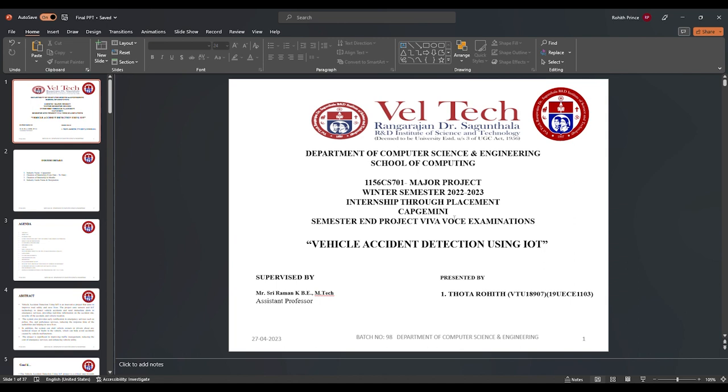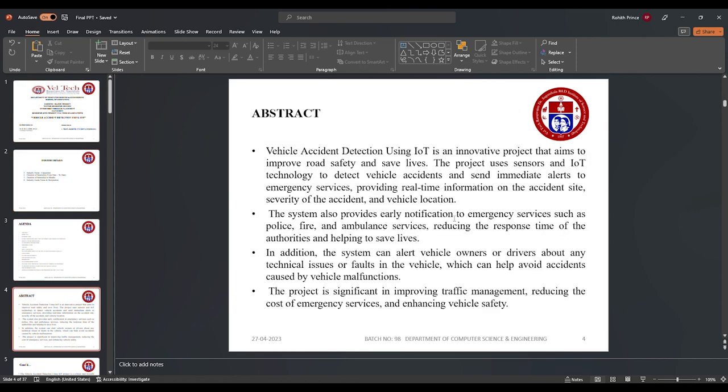Today I'm going to explain about the vehicle accident detection system using IoT. Abstract. Vehicle accident detection using IoT is an innovative project which helps to save a person who met with an accident. This system provides alert notifications to emergency services such as hospitals, police departments, etc.